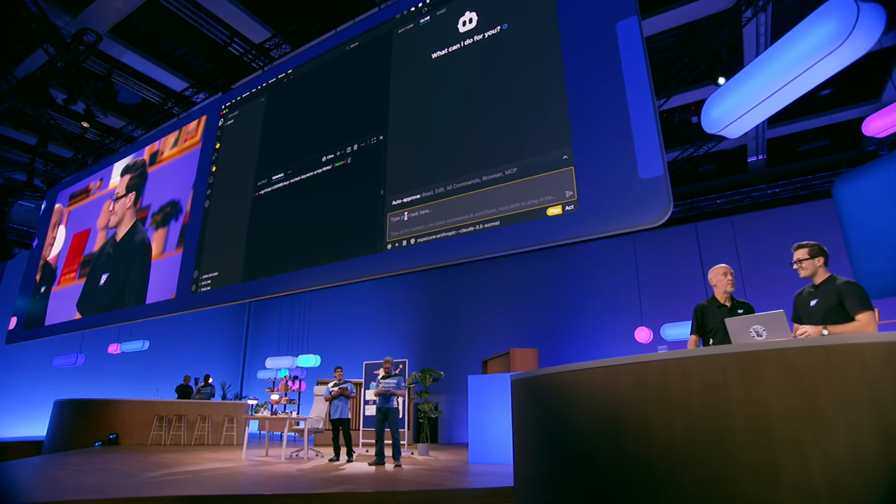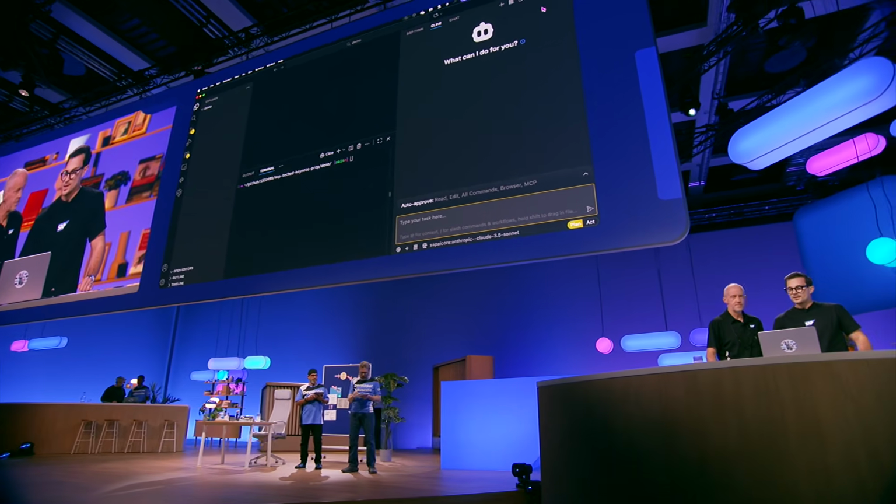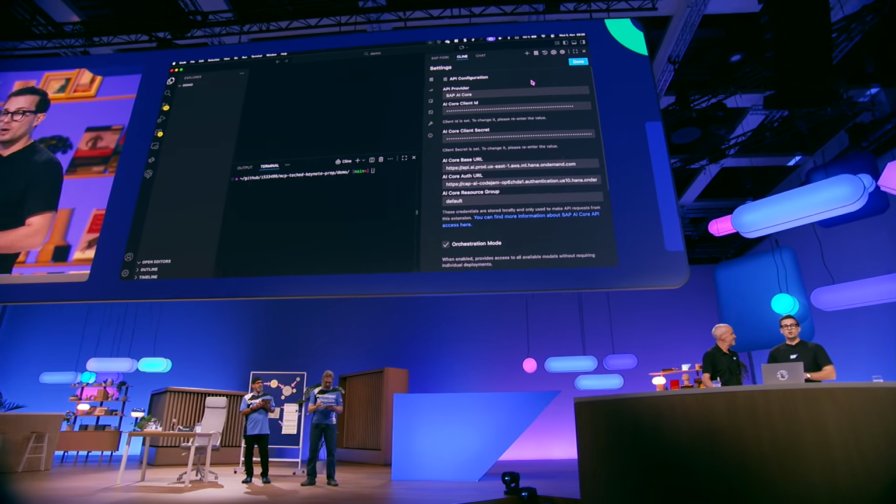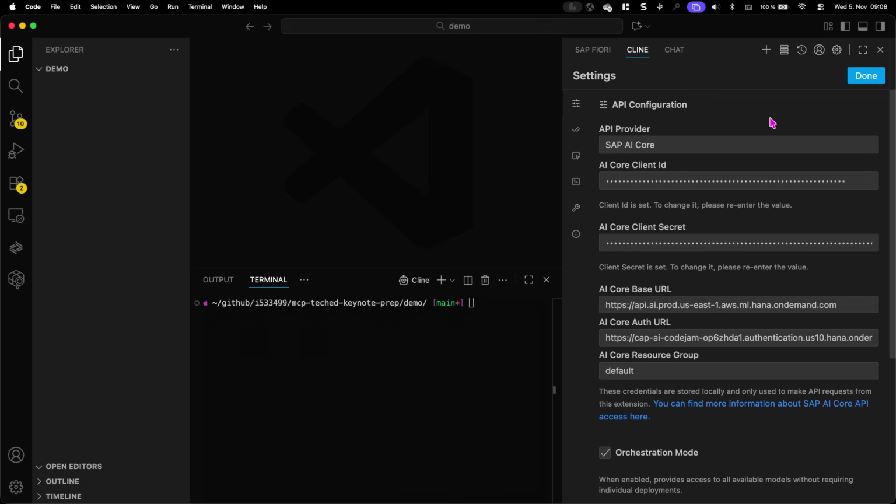Sounds amazing. But where's the SAP connection? I know you would ask. So this instance of Cline is powered by SAP AI Core, which is SAP's secure AI engine. As you can see the connection details here. And that means all your data, prompts, and AI credits stay within the SAP BTP trust boundary. So it's compliant, governed, and enterprise grade. Sounds like AI with corporate guardrails, more or less, right?